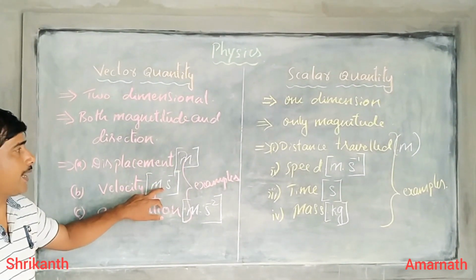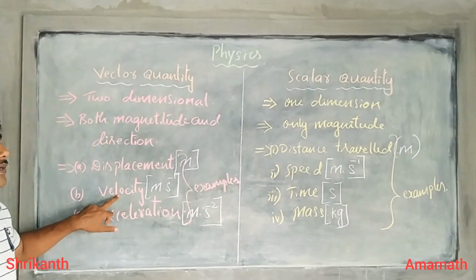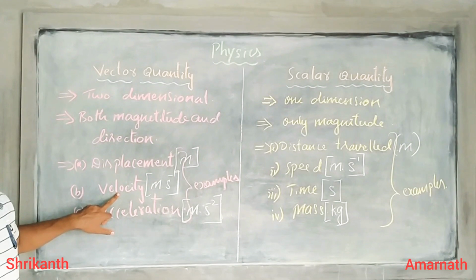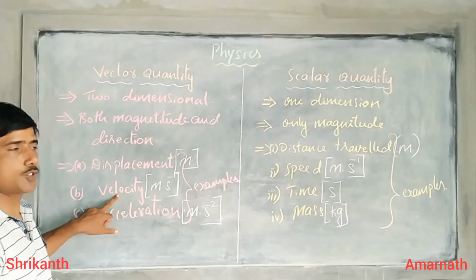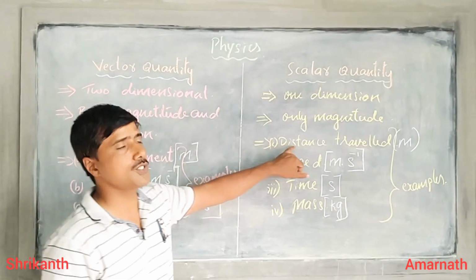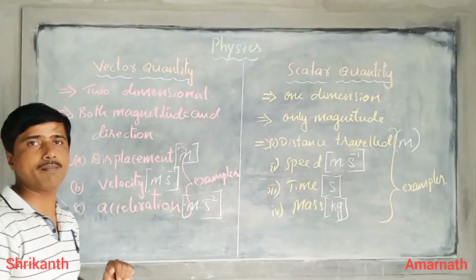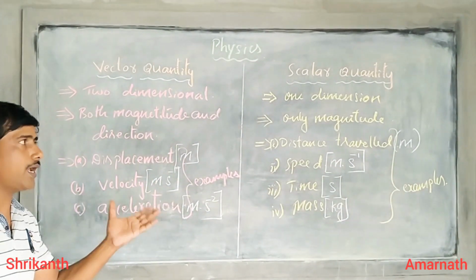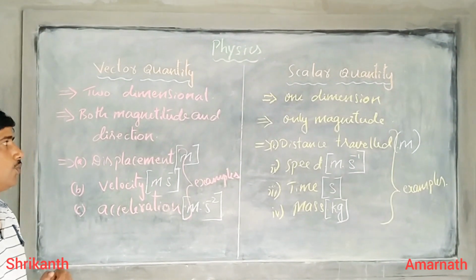By looking at the SI unit, we can say that speed and velocity are one and the same, but there is a slight difference between those two. Similarly, displacement and distance traveled also have the same SI unit. That means there is some uniqueness, or they are also one and the same. So let us know about that.